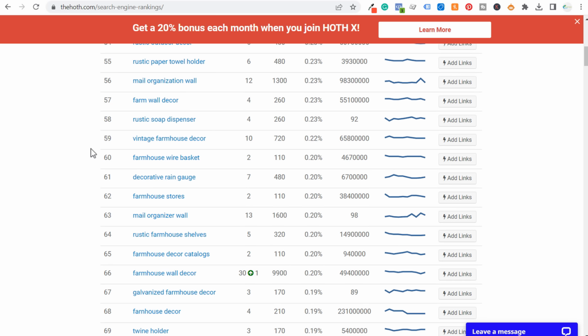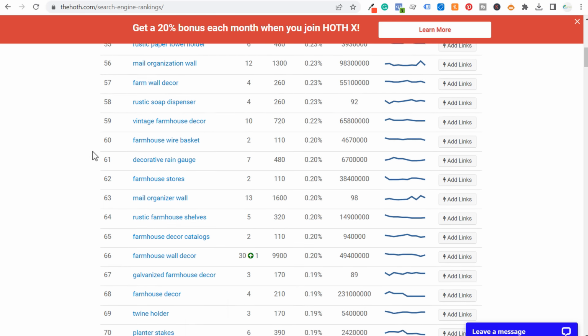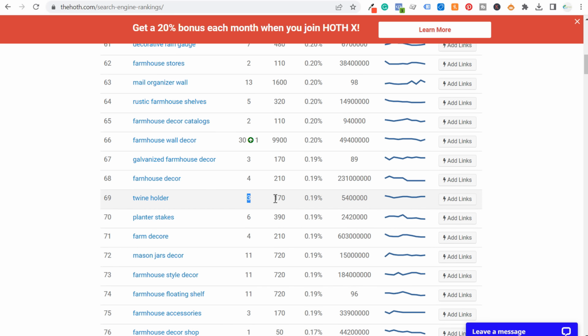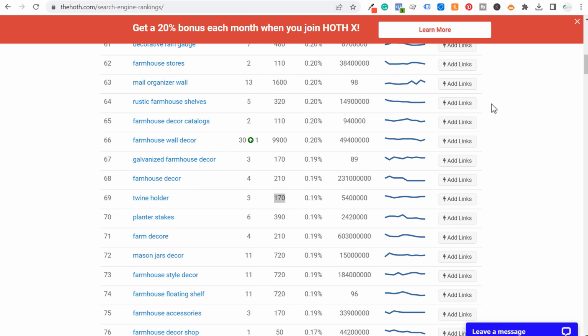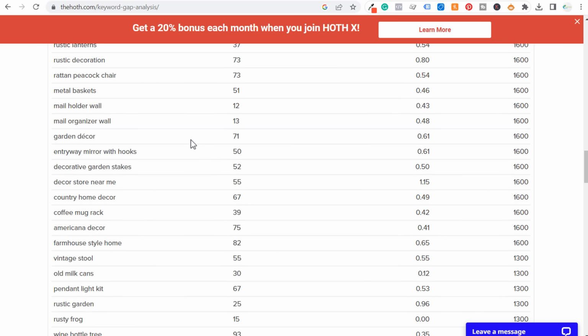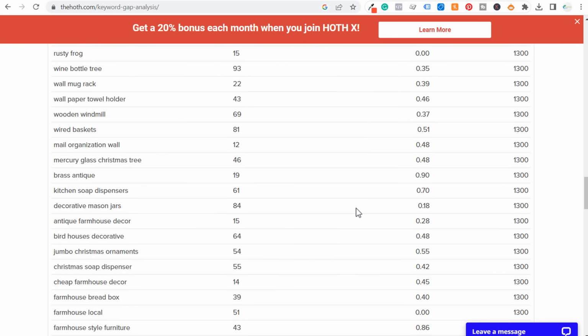All we're trying to do is find those little incremental lifts for some of these different long tail keywords that we haven't optimized our website for yet. Twine holder, they're in position 3, 170 total average monthly searches. So go through, use some of these different tools, find your keyword gaps that you have with some of your competitors and focus on some of these different keywords. And ultimately what's going to happen in the long run, you'll begin to rank for more keywords. You'll begin to rank higher for some of the other keywords you've already optimized for. And ultimately, you're going to drive more traffic to your website and hopefully overtake your competitors.